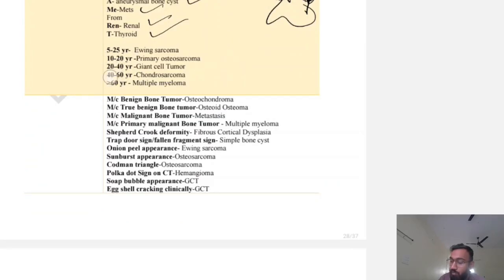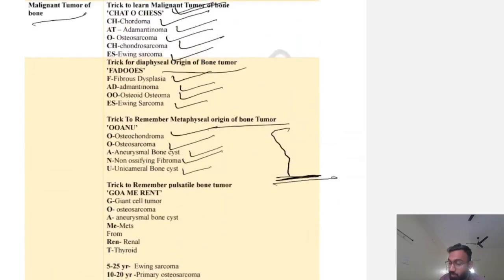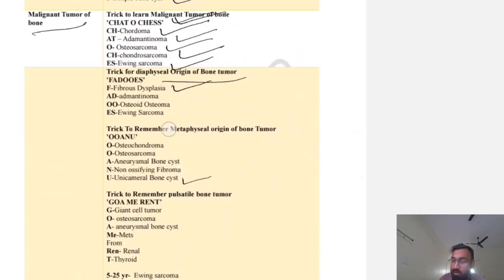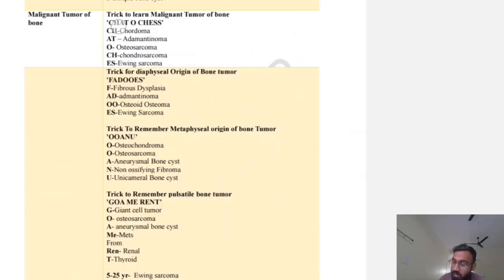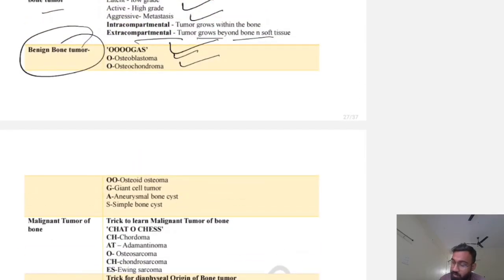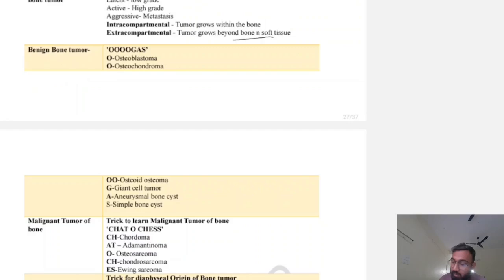So all you have to mug up. You can't do anything otherwise in bone tumors. It is very important in NEET PG exam as well as in final year of MBBS. So you have to remember all these. Okay, but these are the mnemonics which help you in remembering.